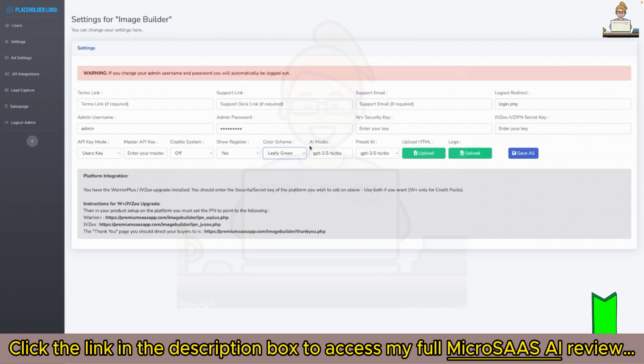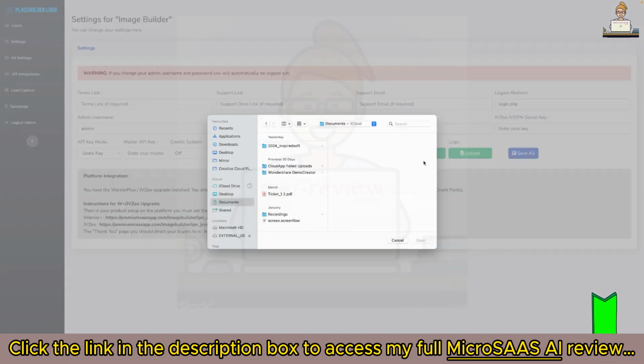We can set the AI model. So we've got two presets in here, the new GPT-4o and the 3.5 turbo. Now if you want to use a custom model, you can add that in. I'm going to leave it as the preset AI one. Now here you can upload your HTML page.